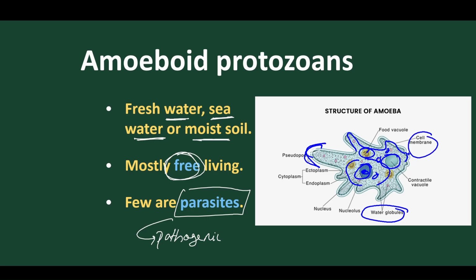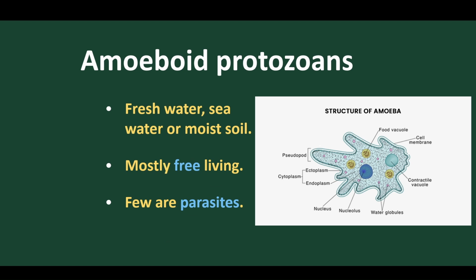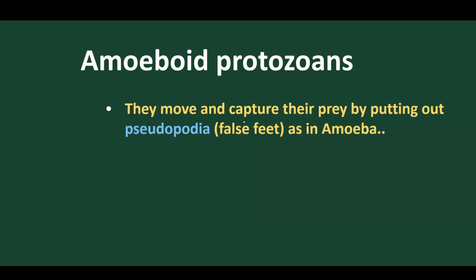But this is the basic structure of what is called an amoeba. So let's go. They capture their prey, their food, with the help of pseudopodia, or false feet. Suppose the food is present here, so they engulf it by forming this extension, and this is called pseudopodia.